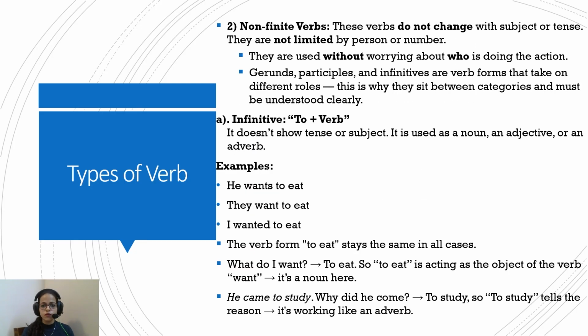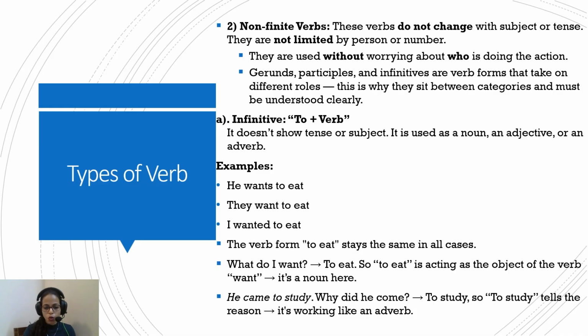Now, non-finite verbs. They do not change with subject or tense. The word non itself should tell you that they are very firm and they are not going to change. So they are not limited by person or number. They are used without worrying about who is doing the action. And there are three types of non-finite verbs: infinitive, gerund, and participles. These are verb forms that take different roles. Sometimes they take the role of a noun, or an adjective, or an adverb.